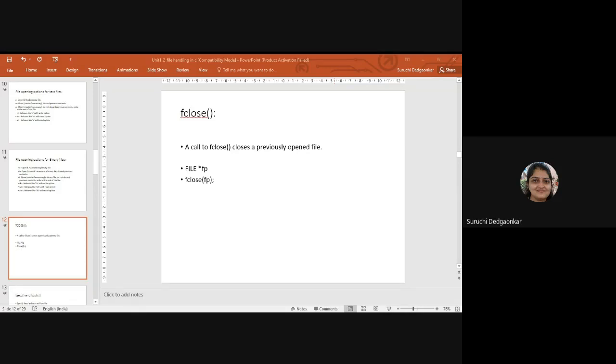Ma'am, does this commit also get saved? This commit does this thing, that whatever is in RAM, that will be stored in ROM, so that your data is permanently modified.